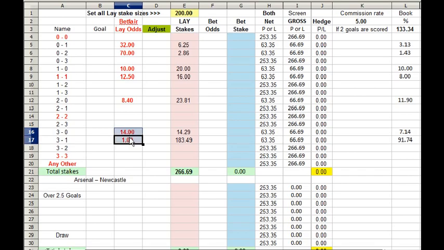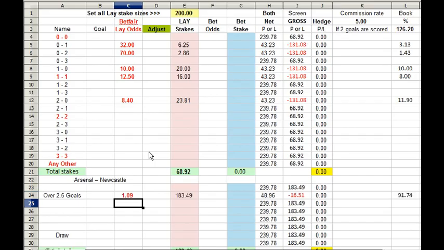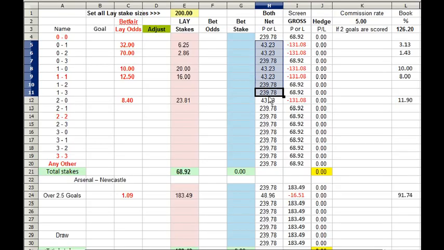So just delete those. So if we wanted to Dutch the whole lot, we could then put lay over 2.5 goals at 1.09, and if we laid that in over 2.5 goals, we'll then be nice and green against everything.